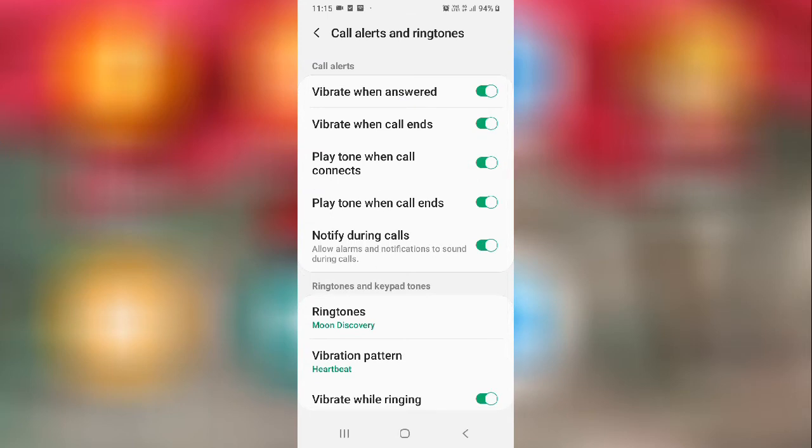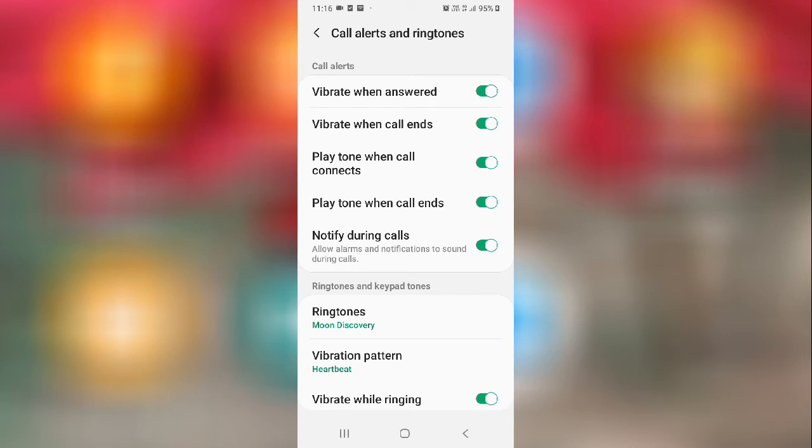Whenever you call someone and they pick up your call, your phone will vibrate, from which you will be able to know that the person picked up your phone. So this setting is for that reason.